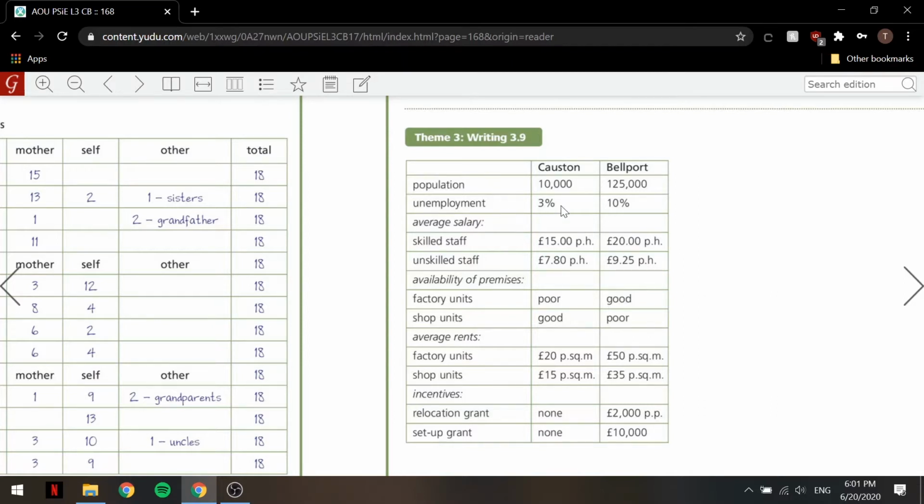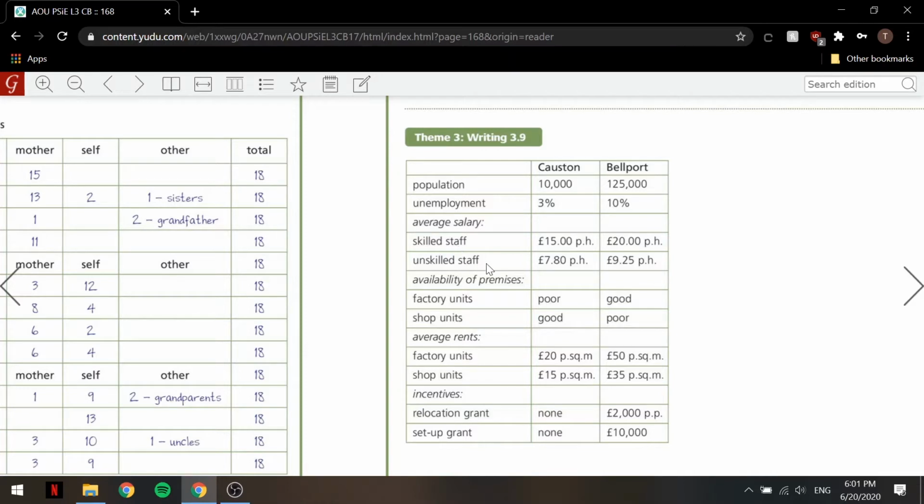The unemployment rate in Coston is 3%, while the unemployment rate in Bellport is 10%. So quite high. Okay, average salary not specified. Skilled staff make around £15. I'm guessing this is in the UK. So skilled staff make £15 per hour, while skilled staff make £20 an hour in Bellport.